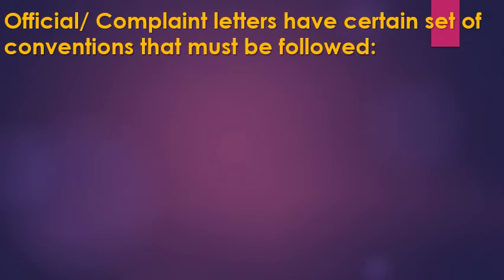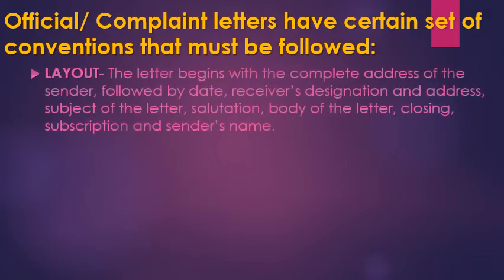Now, these are the rules of complaint letters or official letters. Layout. The letter begins with the complete address of the sender, followed by the date, then receiver's designation and address, then subject of the letter, then salutation, then body of the letter, the closing, subscription and sender's name.